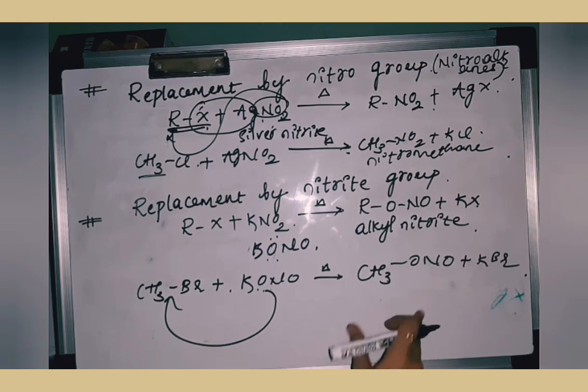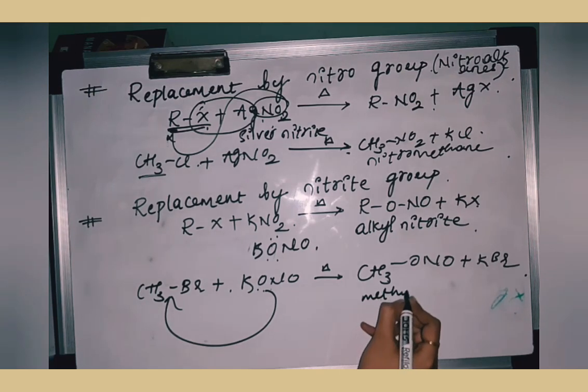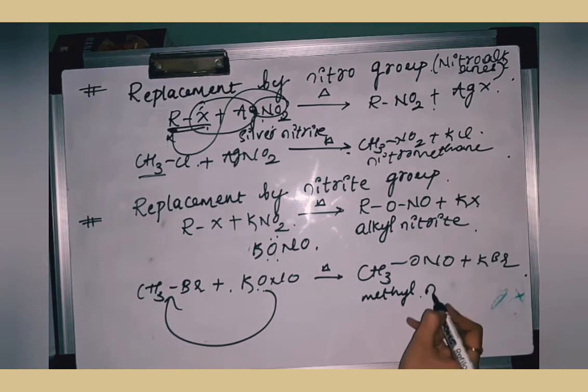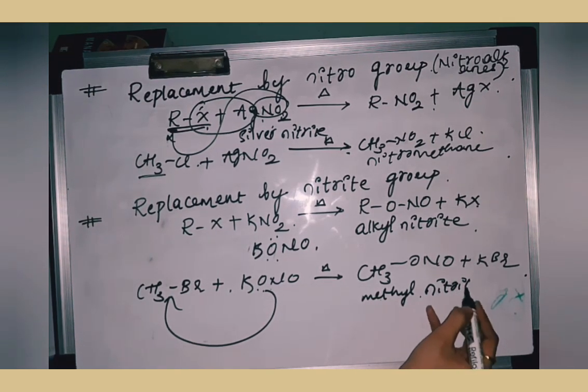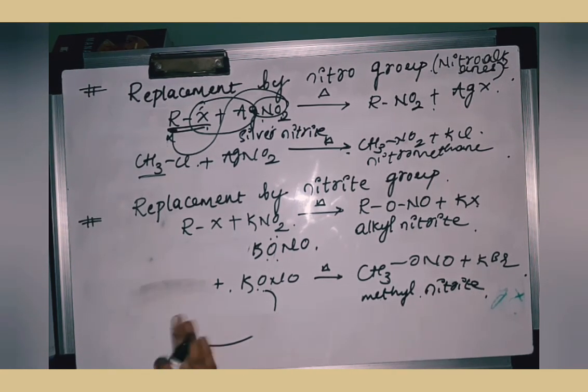So don't get confused. That is called nitroalkanes. This is called alkyl nitrite. The alkyl that I have used here is methyl, so the name of this will be methyl nitrite. Okay, so one important thing that you have to remember here is